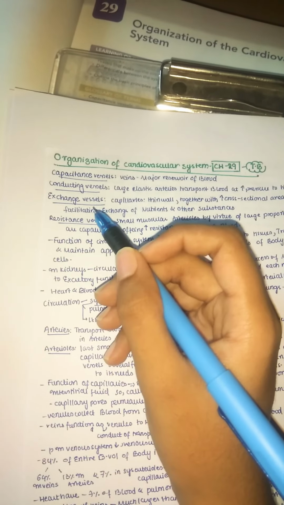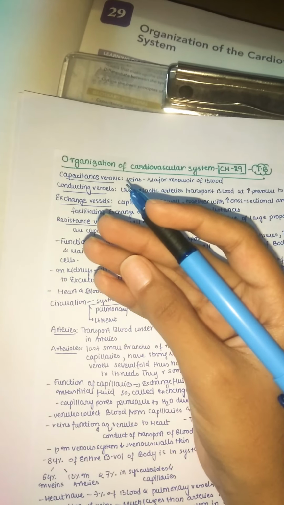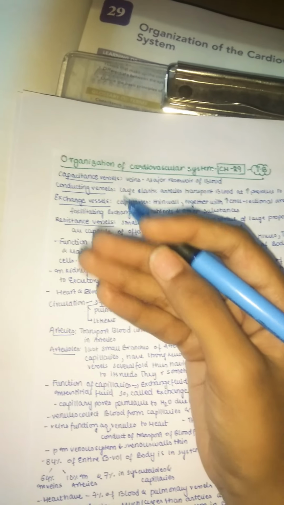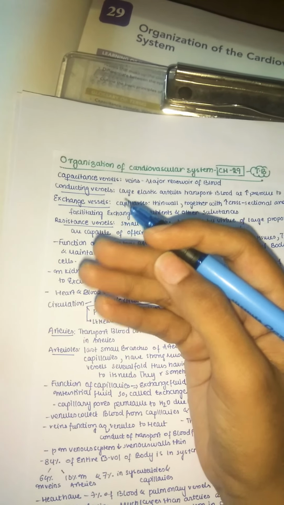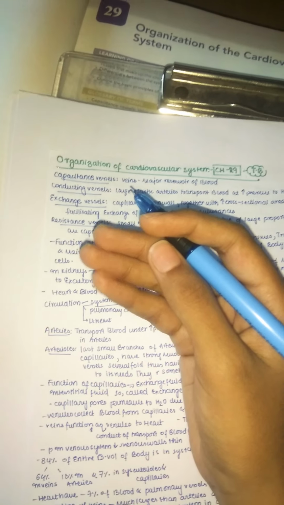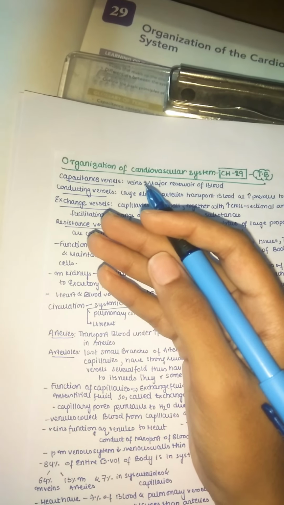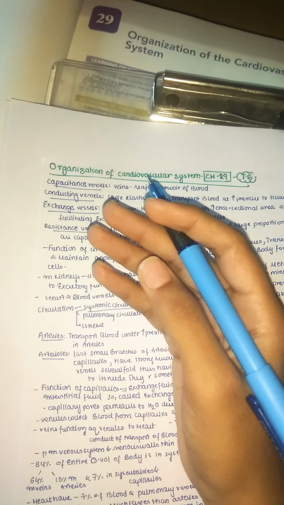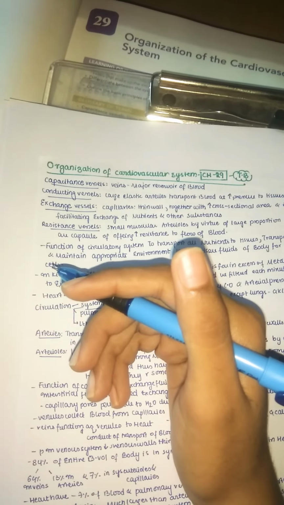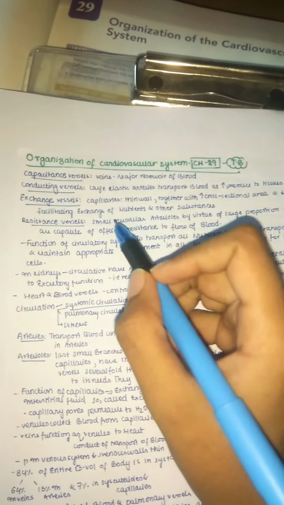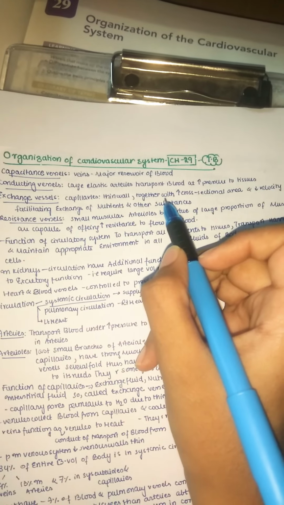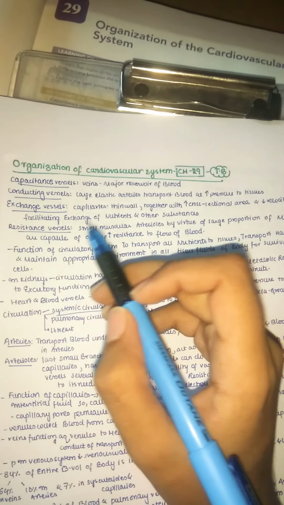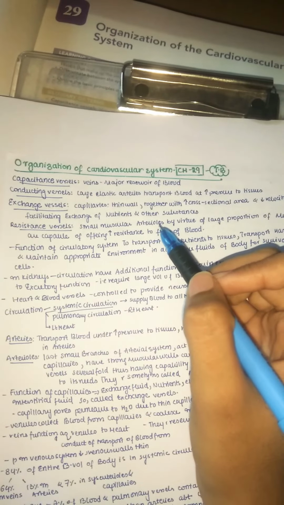Now let us see exchange vessels. In the name only you can understand, they are exchanging something. Of course, what will the blood exchange? It will exchange the oxygen and nutrients with the tissues, and tissues will give the waste to the blood, and blood takes it back to the right side of the heart, so that again it gets oxygenated by the lungs. So exchange vessels are nothing but capillaries. Capillaries are thin walled, with a higher cross sectional area and low velocity of blood flow, facilitating the exchange of nutrients and also other substances.